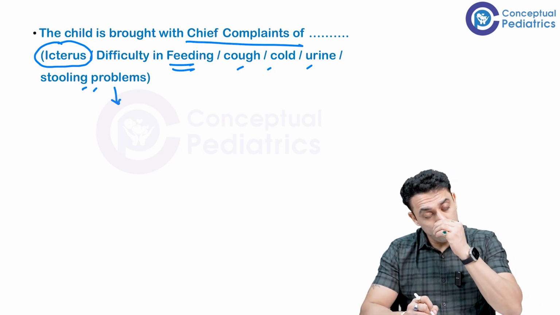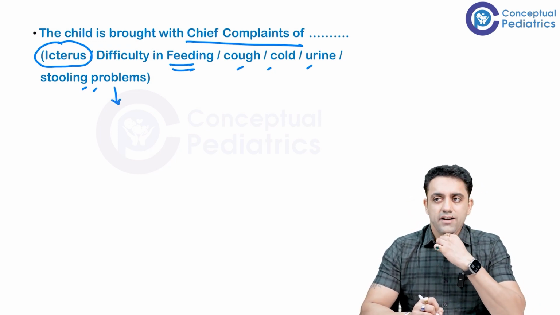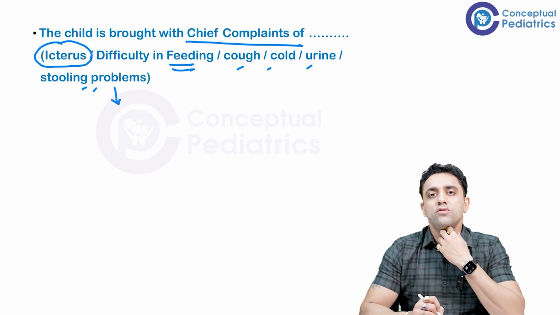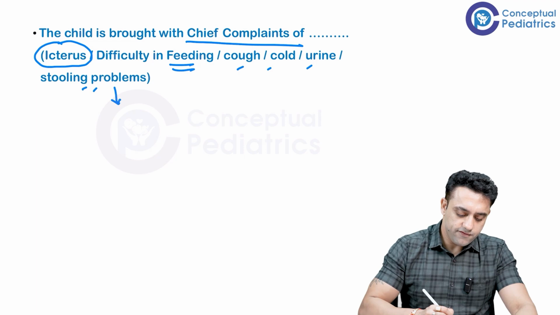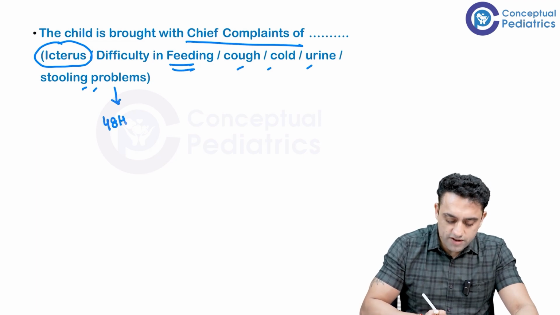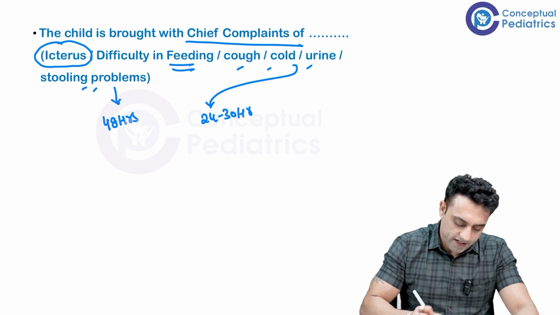A baby should pass stool within how many hours and urine within how many hours? Randomly, a baby should pass stool within 24 to 48 hours. Okay, urine and stool both 24 to 48 hours. Specifically, if you want to know, the baby should pass stool within 48 hours and urine within 24 to 30 hours. Okay, reference is Cloherty.